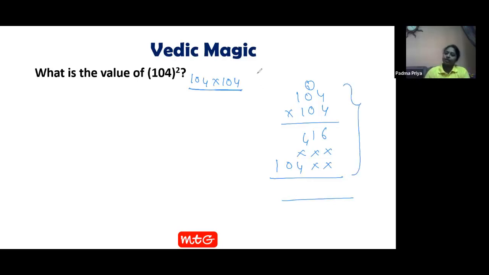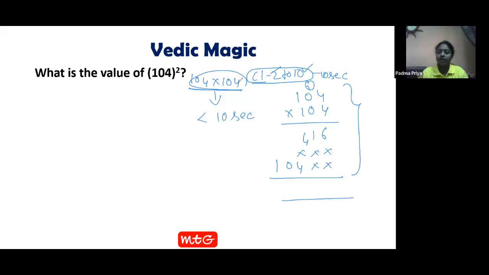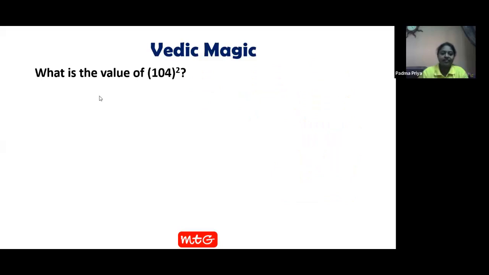Now, irrespective of your class, from class 2 to class 10, any child can solve this complete process in less than 10 seconds. I will give you a trick for solving this. Whether it is a class 2 child or a class 10 child, from now onwards, whether it is a 2-digit number multiplying by itself or a 3-digit one, it will be easy for you. I'll give you a trick.